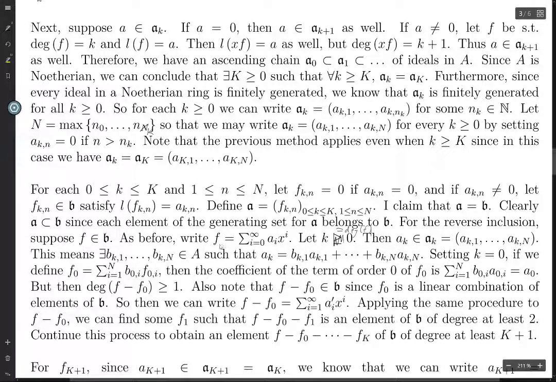We know that there is an element f in our ideal B which has degree k and has leading coefficient ak. That's what it means for ak to be in the ideal Ak. And the ideal Ak is generated by ak1 through akn. Since it's in this ideal, there are coefficients bk1 through bkn such that we can write ak as the linear combination of the aki's times these bki's.